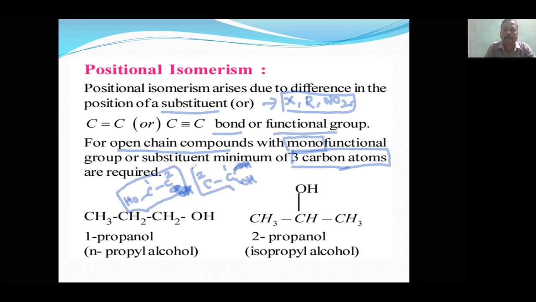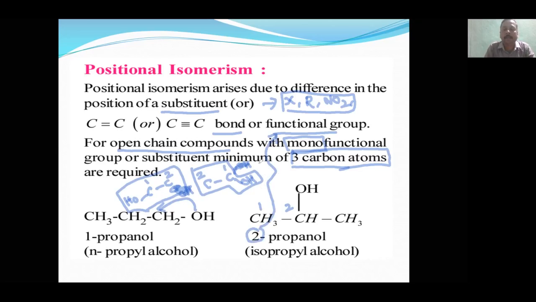Position isomerism is possible only if at least 3 carbons are there. If they contain more carbon, then it is very good. Like propane: here it is attached on the first carbon itself, therefore it will be 1-propanol. Here it is on the second carbon, 2-propanol. This is an example where the position of the functional group is changing.